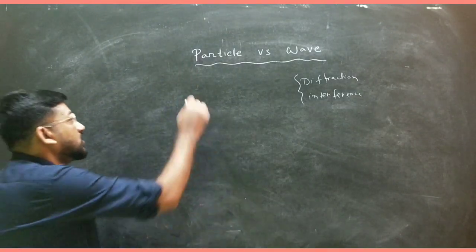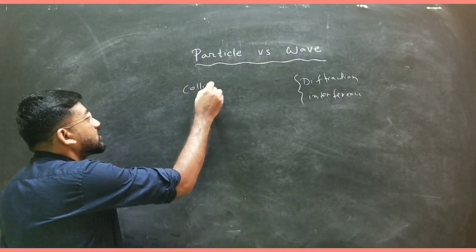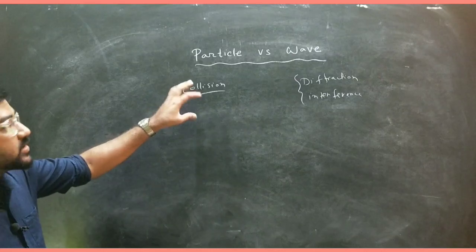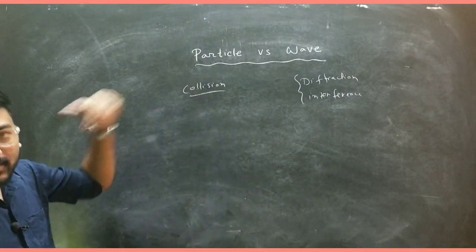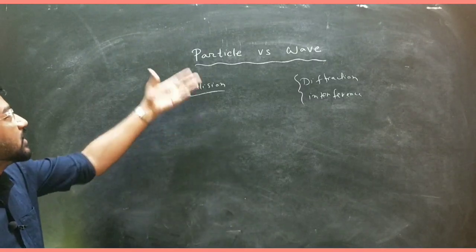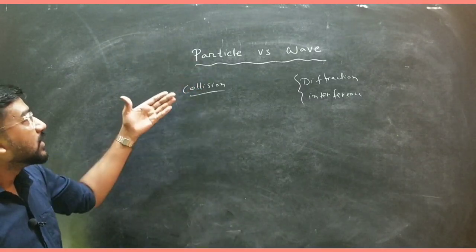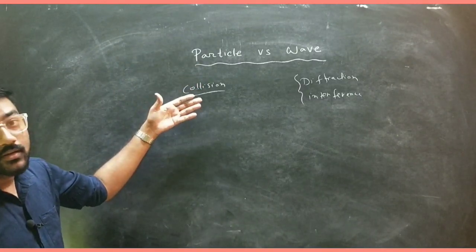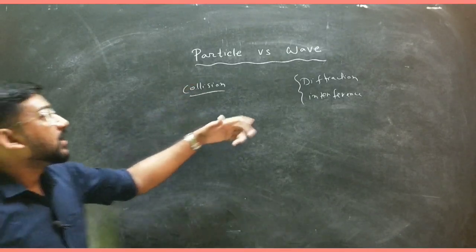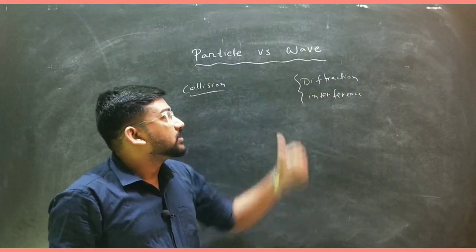But if you talk about collision, this is the property of particle in classical physics. In the macroscopic world, the particle shows a phenomenon called collision, and the wave shows diffraction and interference, this kind of thing.